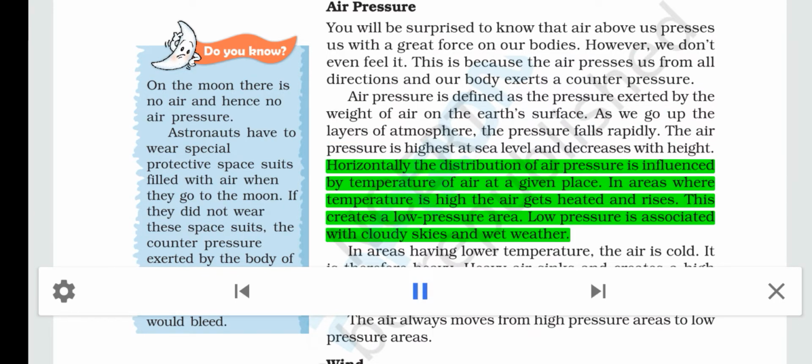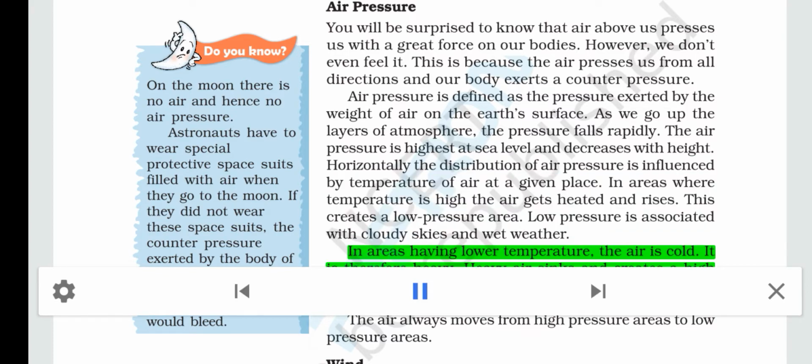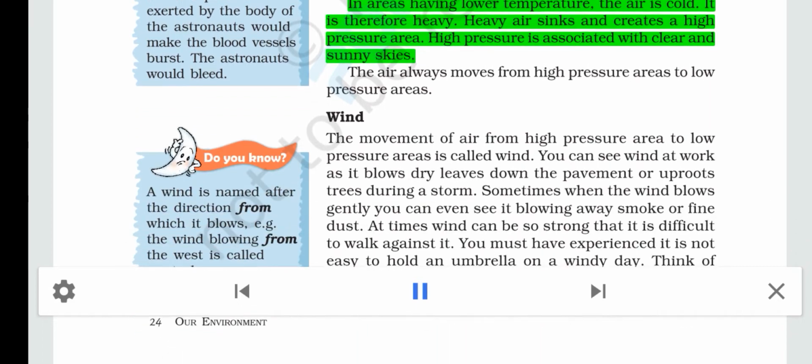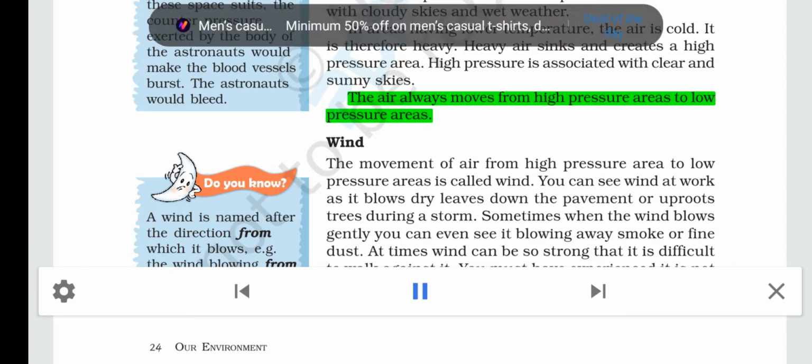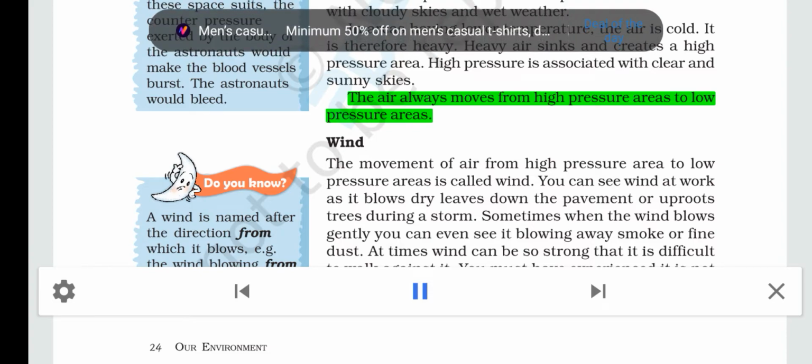Horizontally, the distribution of air pressure is influenced by the temperature of air at a given place. In areas where temperature is high, the air gets heated and rises. This creates a low pressure area. Low pressure is associated with cloudy skies and wet weather. In areas having lower temperature, the air is cold. It is therefore heavy. Heavy air sinks and creates a high pressure area. High pressure is associated with clear and sunny skies. The air always moves from high pressure areas to low pressure areas.